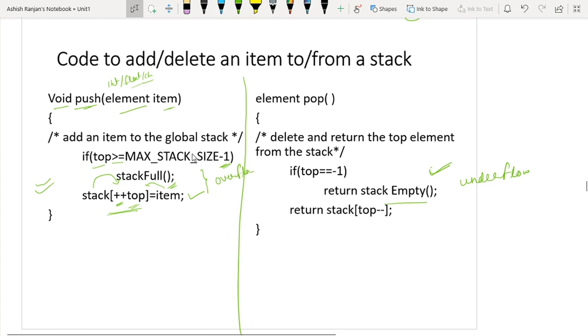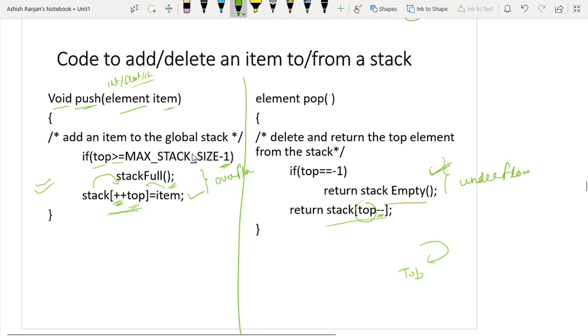That's all. And if this condition is not true, what will we return? First we will return the element at the top, and after returning the element at the top, I will decrease the top by 1, because this is the post decrement and this is the pre increment.